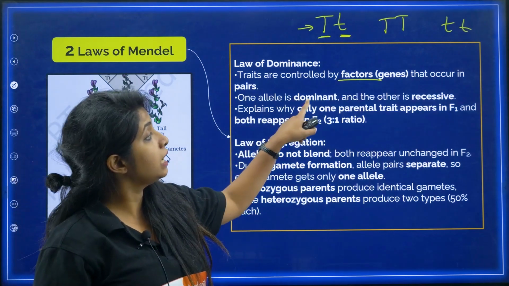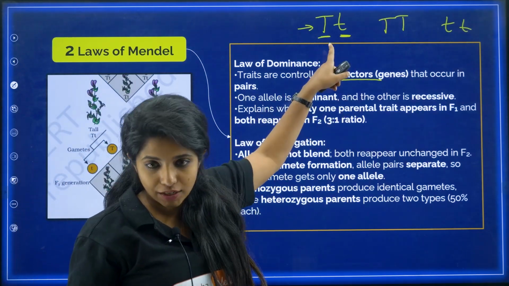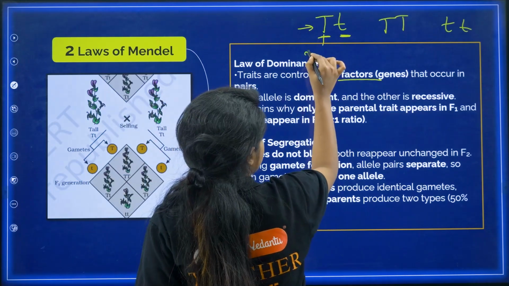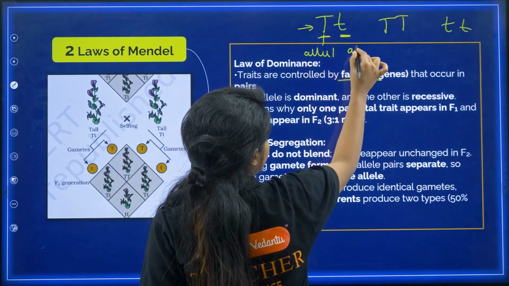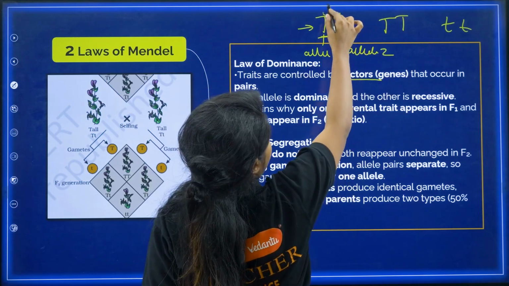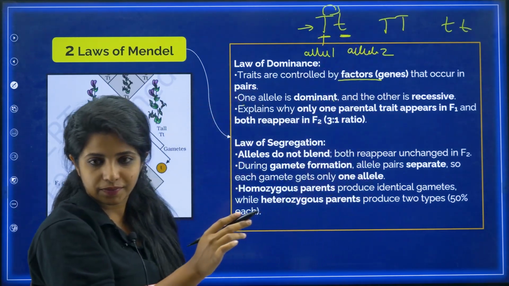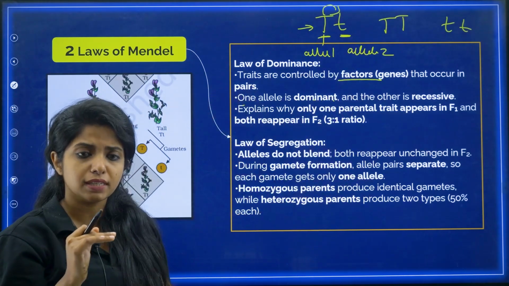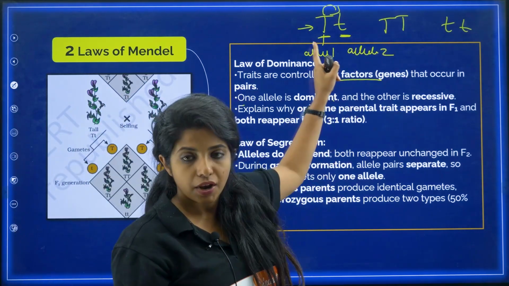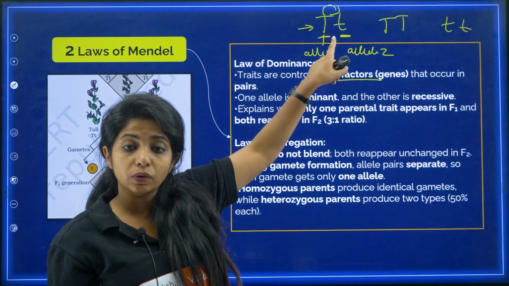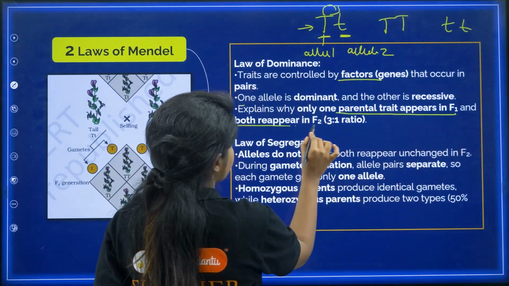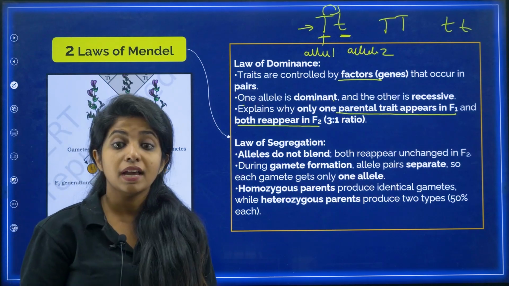Now one allele is dominant. These different types of factors, you call each of them an allele. So this is allele 1 and this is allele 2. Now, one allele is dominant and the other one is recessive. According to the law of dominance, he said that if the factors in a pair are different, one will be dominant, the other will be recessive. This explains why one parental trait appears in the F1 generation and then reappears in the F2 generation.